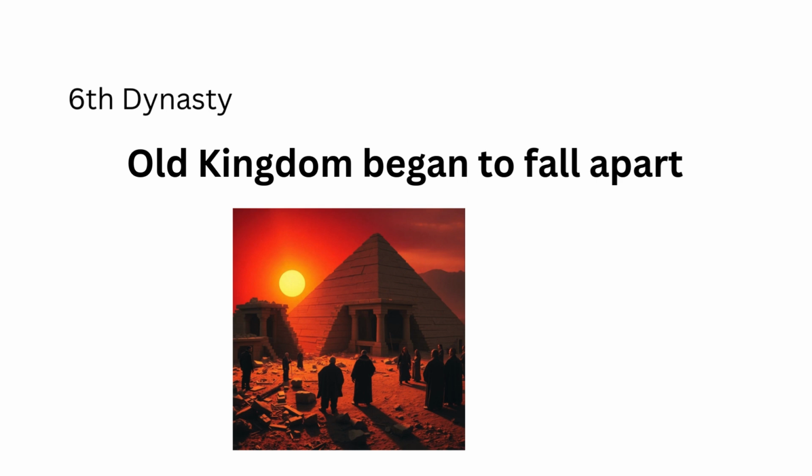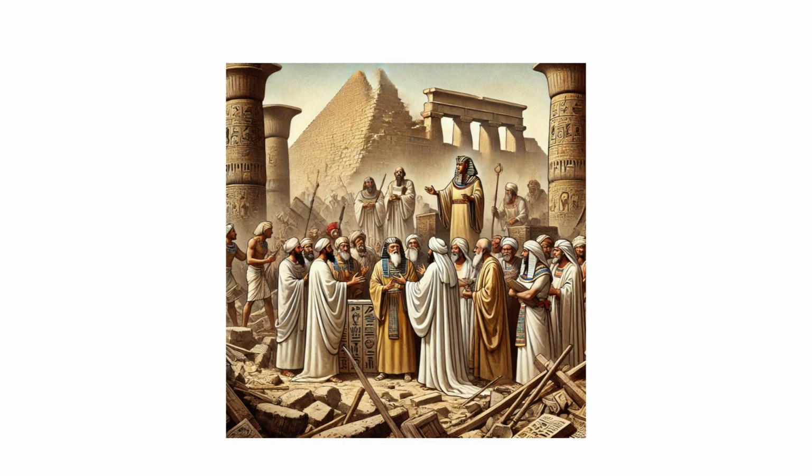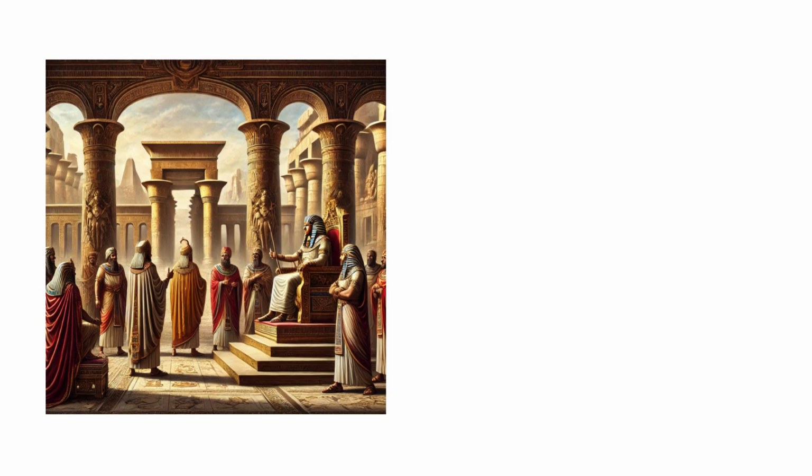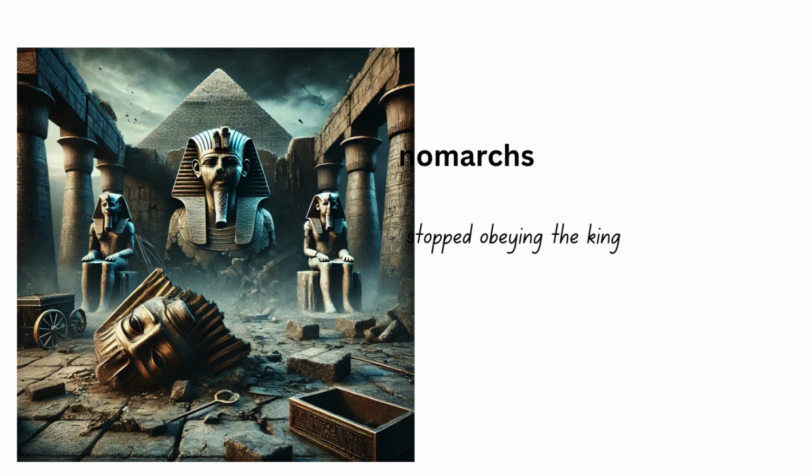However, by the Sixth Dynasty, the Old Kingdom began to fall apart. Big construction projects drained resources, and fights broke out between officials, priests, and scribes. Regional governors, called nomarchs, stopped obeying the king, and the government lost control. This collapse ended the Old Kingdom.